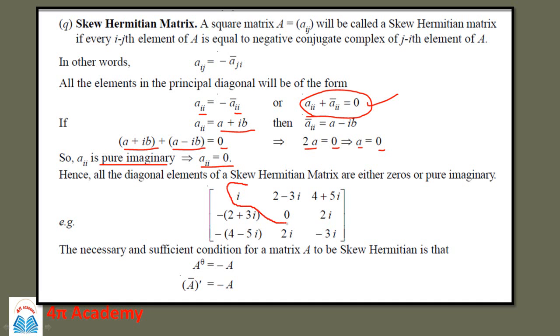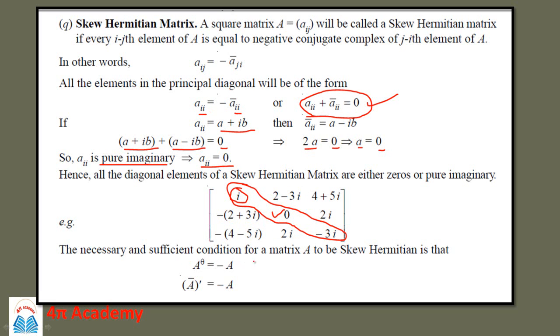So you have to look at the principal diagonal of the matrix, and the elements of the principal diagonal are either 0 or purely imaginary. And other than that, for every ijth element, the jith element is the negative conjugate of it. So here you have to replace this minus sign by plus, and you have to replace this whole bracket by a minus sign. So it is the negative conjugate.